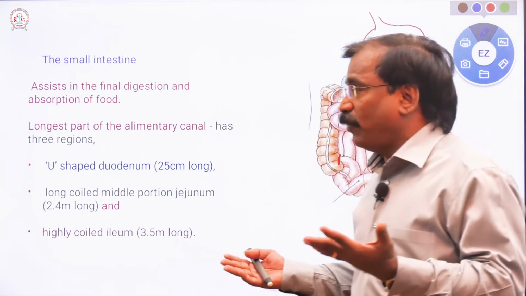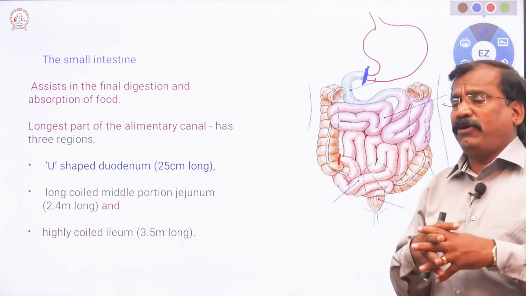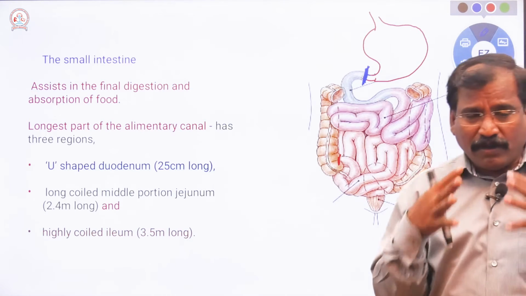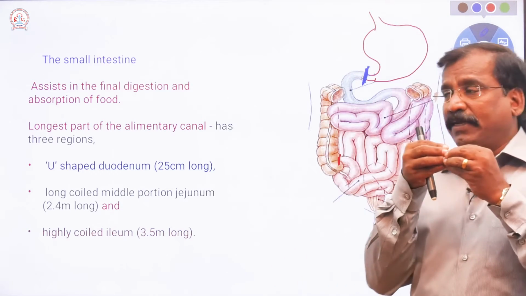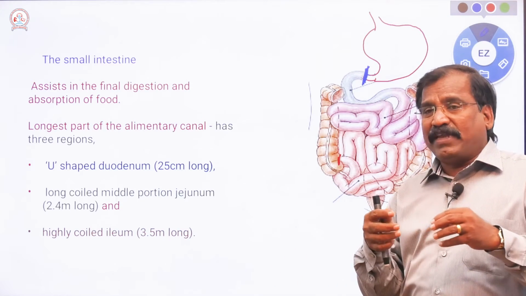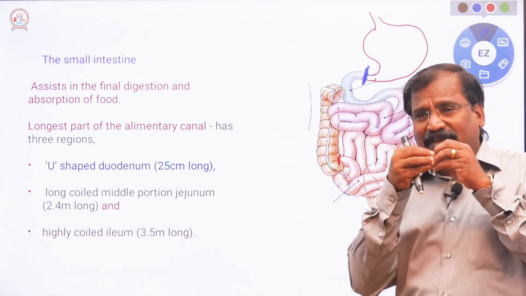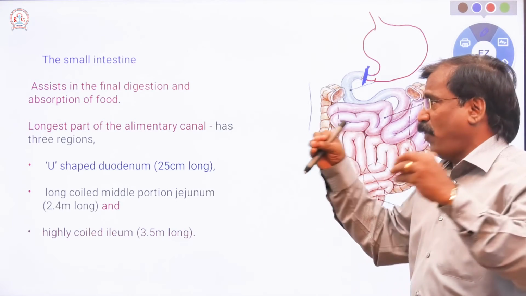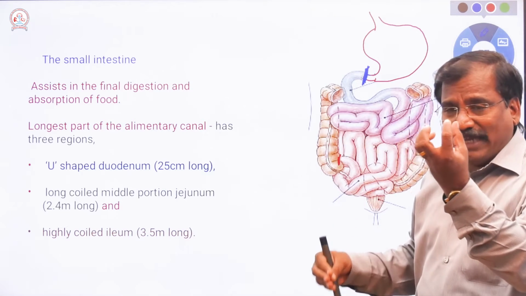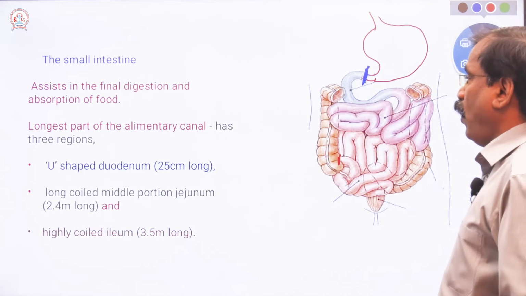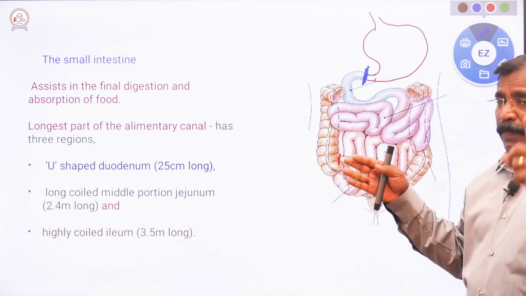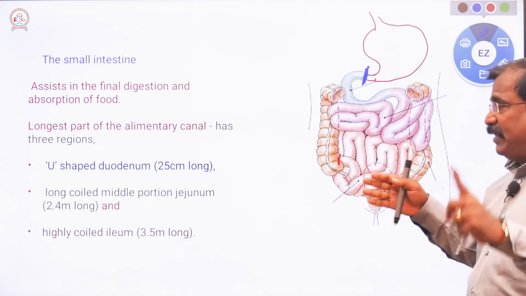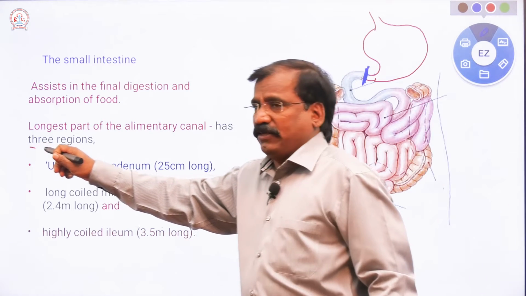If you take the stomach, only a part of the digestion takes place there, not complete digestion. But in the small intestine, the rest of the digestion, 100% digestion, completes. Also, the digested food is absorbed. And the small intestine is divided into three regions.